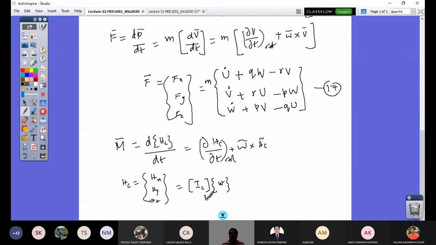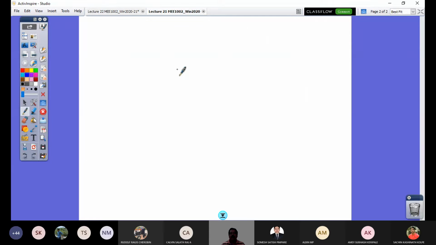So this is a 3 by 3 matrix and this is a 3 by 1 vector. So I'll get a 3 by 1 vector. This hc is what I should substitute here, and this hc is what I should substitute here. So let's get what this is going to be. I have Ic as the already defined matrix. Here you could see that.